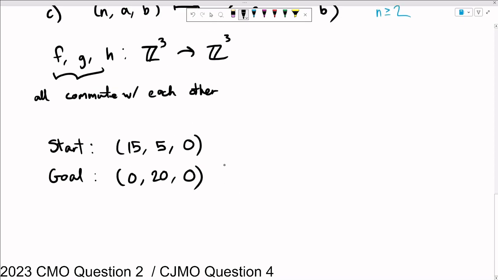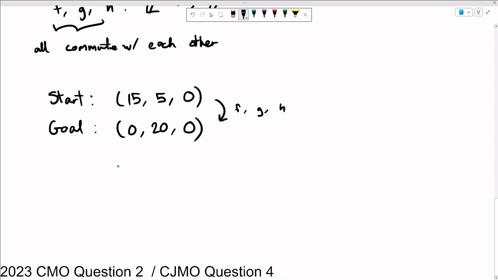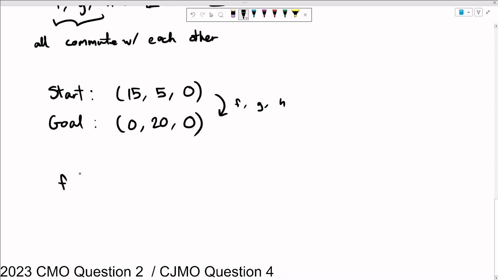So by some sequence of steps involving F, G, and H, we want to transform our start tuple into our ending tuple. But luckily it's really easy to compute what happens after some series of steps, because we can just rearrange the order, put them all together, and see what happens. So let's run F k1 times, let's run G k2 times, and let's run H k3 times, and let's take this big composition of functions and run it on our start position, 15, 5, 0.